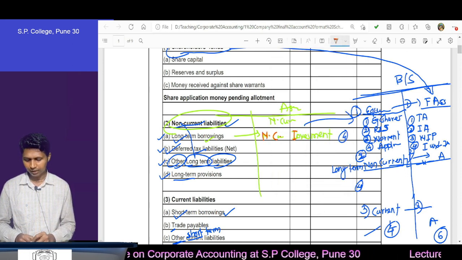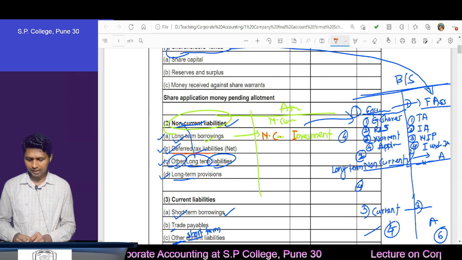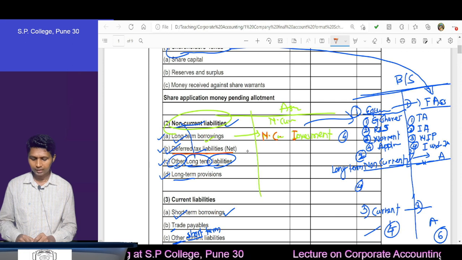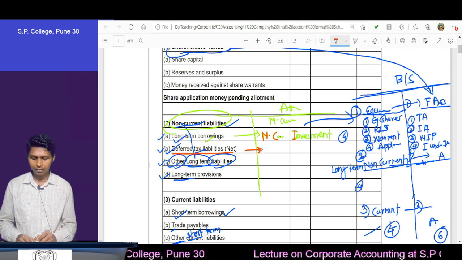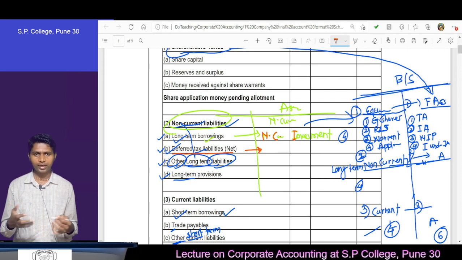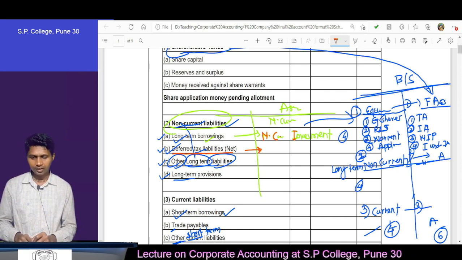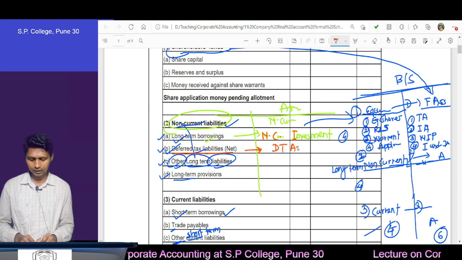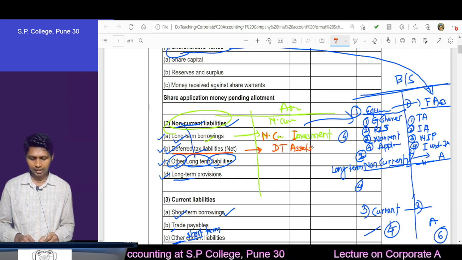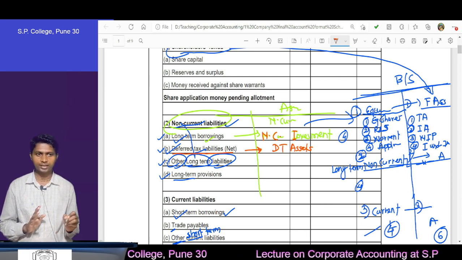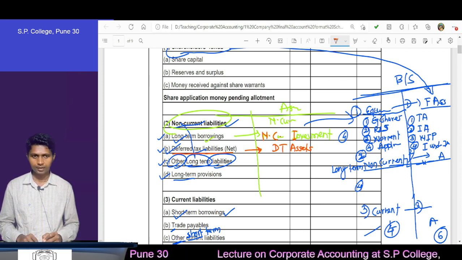Non-current investment. Then deferred tax liability, here we have it on the liability side, we are writing this on the asset side, same item, but we cannot write as it is. Some opposite name we require. Now deferred tax liability, opposite to that what is? Deferred tax assets, we can say. There are deferred tax liabilities, opposite to that you can write on the asset side deferred tax assets, correct.